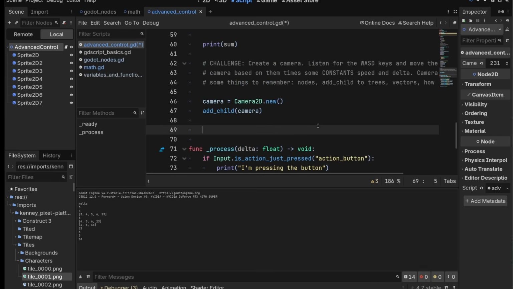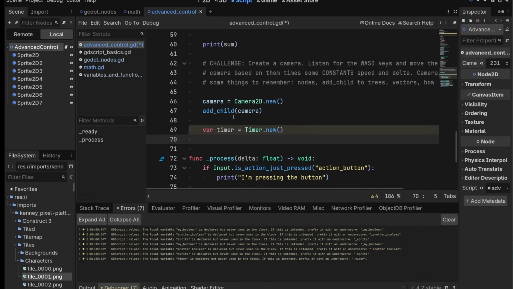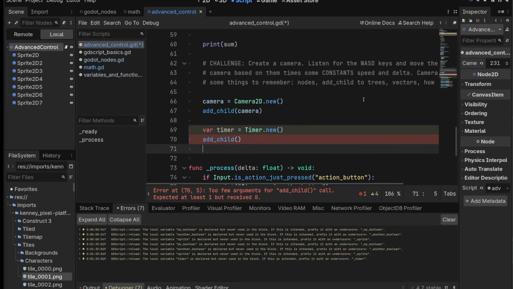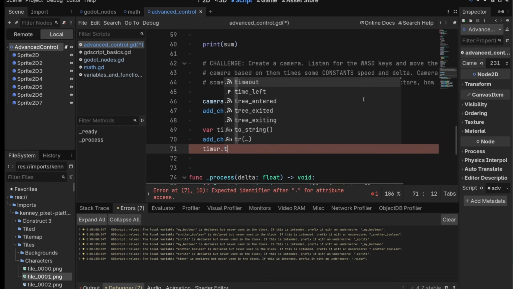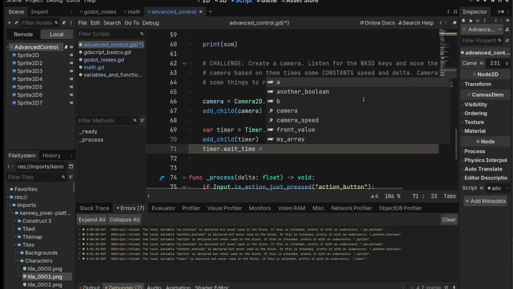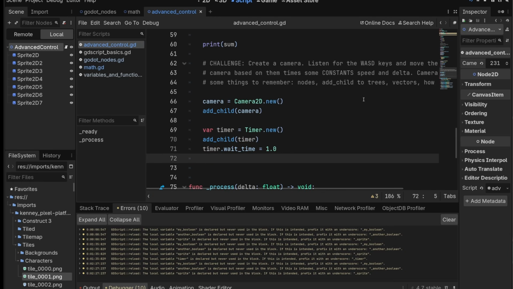So we can add a simple timer here, and timers interact with Godot's signal system, which we haven't covered at all, and I'm not going to cover until a future video, but we will show a very simple example of that here. So we'll do var timer equals timer.new. Timer is another kind of node, so we do have to add child. It goes onto the scene. Then we can give it some properties here. Timer dot, I think it's called wait time. We can give it a second value. We'll give it 1 second for this example.